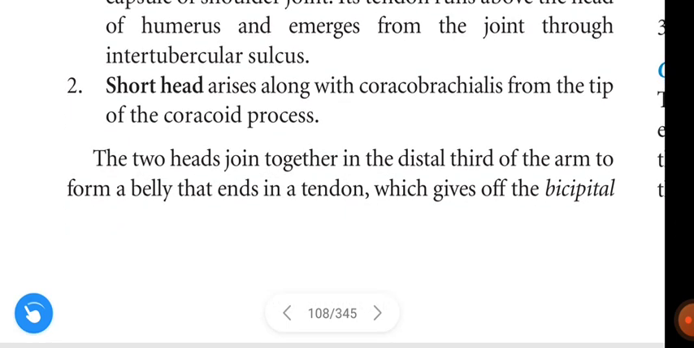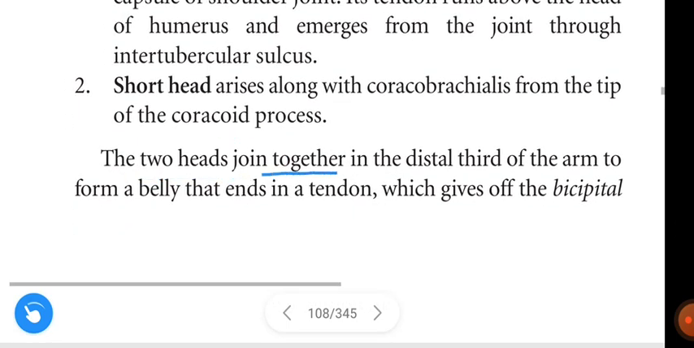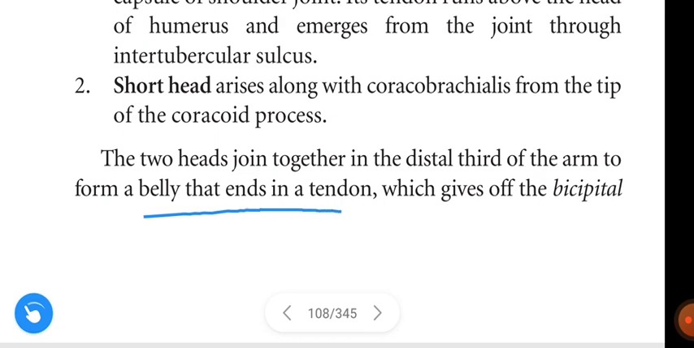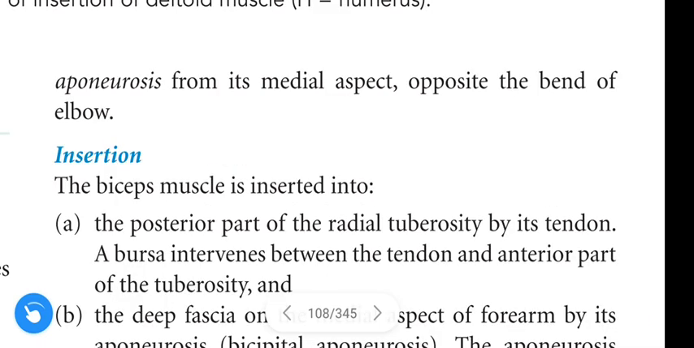Next, the two heads join together in the distal one third of the arm to form a belly that ends in a tendon, which gives off the bicipital aponeurosis from its medial aspect, opposite the bend of the elbow. This is about the origin of the biceps brachii.